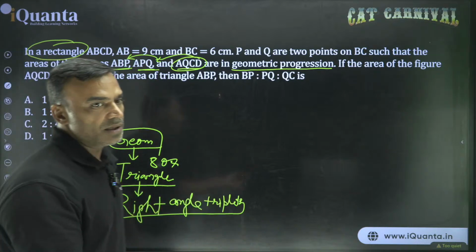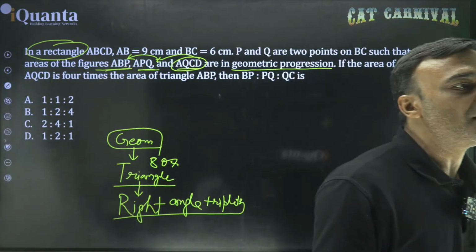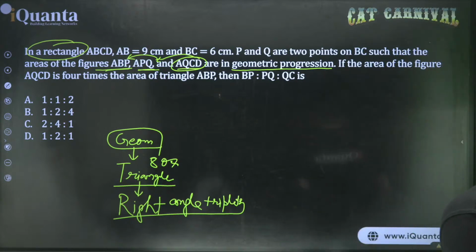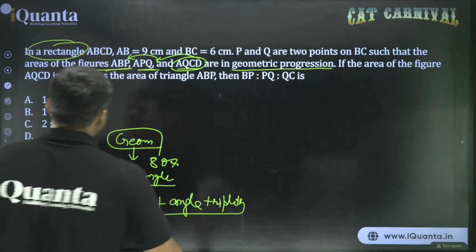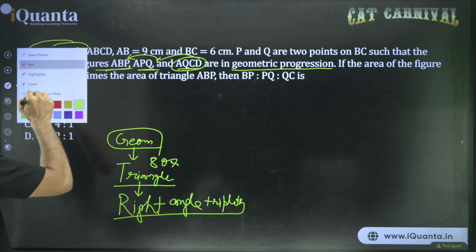You can try this on the past year questions of the geometry chapter specifically. You will see that around 75-80% of the questions either involve geometry concepts or are directly based on them, and more than half of those involve right angle triangles. Okay, let's take up this question now.